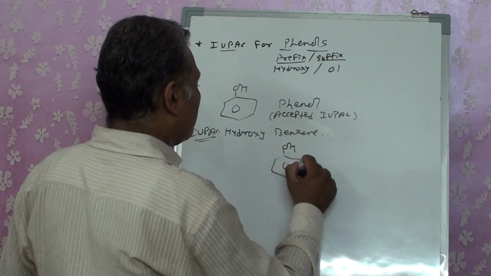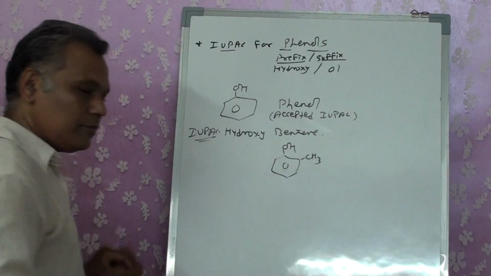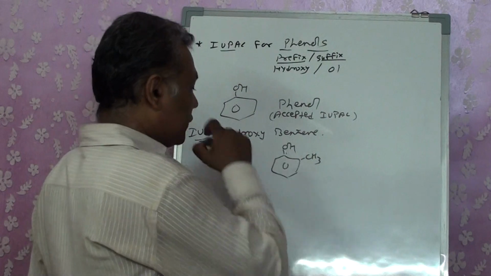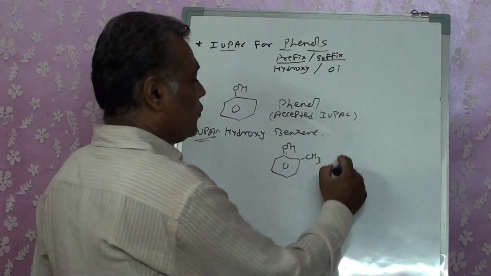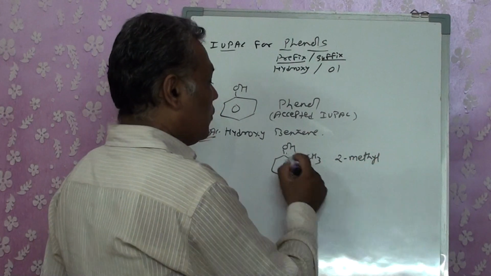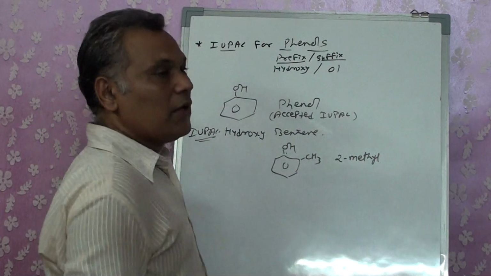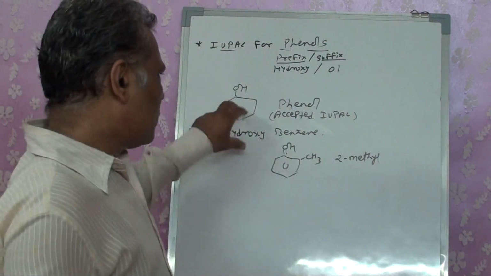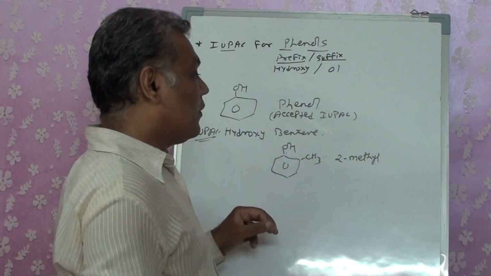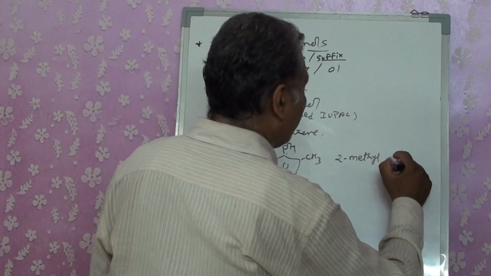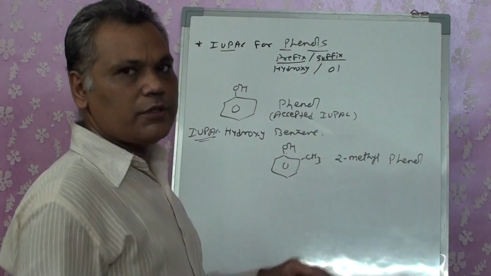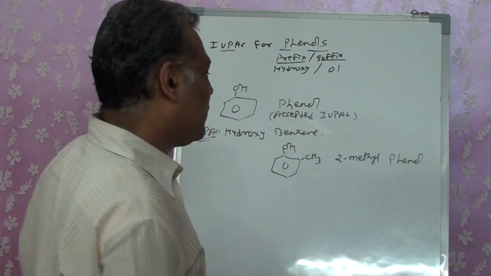I am having an OH with CH3. So in that case what will happen? OH is more reactive. Its position is 1. This is 2. So 2-methyl. Now benzene and OH: how can I write this? I could write it as hydroxybenzene. But in place of that what we do is 2-methylphenol. We have accepted it as an IUPAC name. So we write this compound as 2-methylphenol.